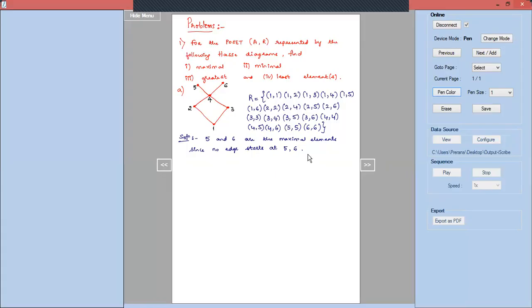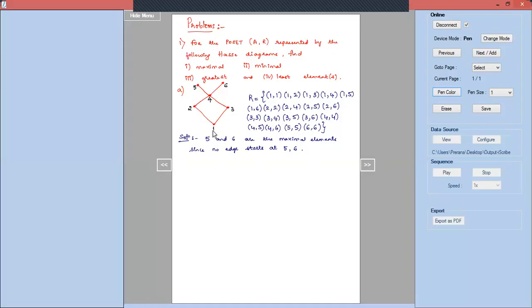Now next we have to find out the minimal element. No edge should terminate at that vertex. If no edge is terminating at a particular vertex, then that vertex is called the minimal element. So we observe that 1 is the minimal element because no edge is coming towards 1 and terminating at 1. No edge is terminating at 1.